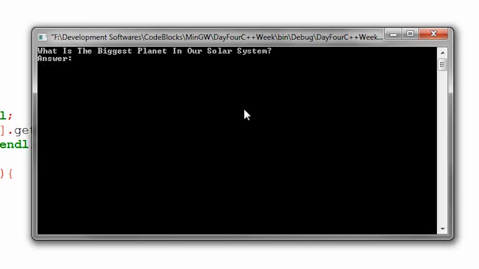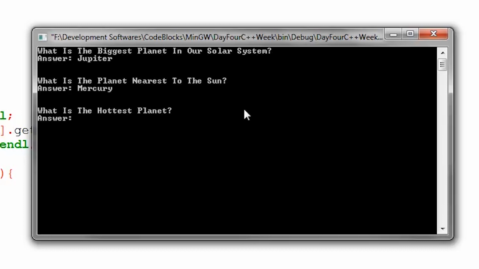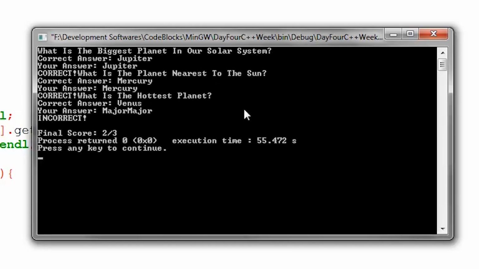Venus. Ngayon, nag-clear siya. Yun na, pinapasagutan na sa atin. What is the biggest planet in our solar system? Mercury. No. Jupiter. So, sorry. What is the planet nearest to the Sun? Mercury. Then, iimamalito ko to. Ilalagay ko, major. Pretty old joke. So, sana may nakaalala pa nito. Enter. So, as you can see, guys, natapos yung ating program, so may mali ako dito na endl, hindi ko nilagyan ng endl. So I'm so sorry about that.